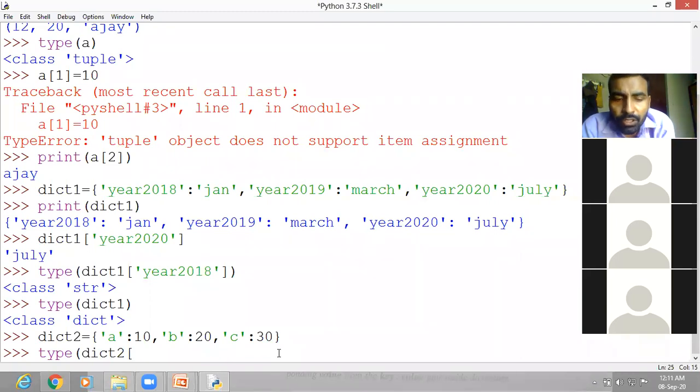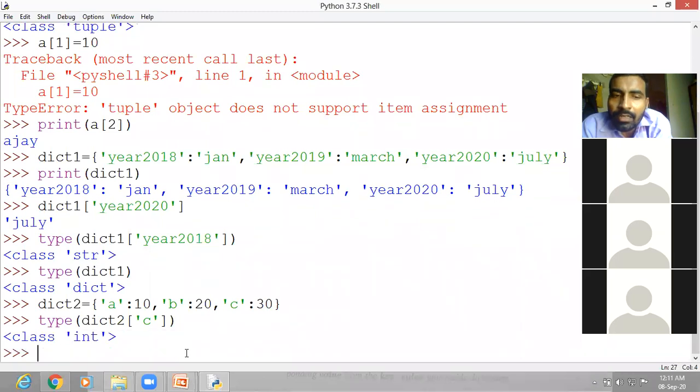Suppose the value of C. Close the parenthesis and press enter, and it will tell that it is of integer type. See here, it is 30, because for the key C, it is 30, and 30 is of integer type.